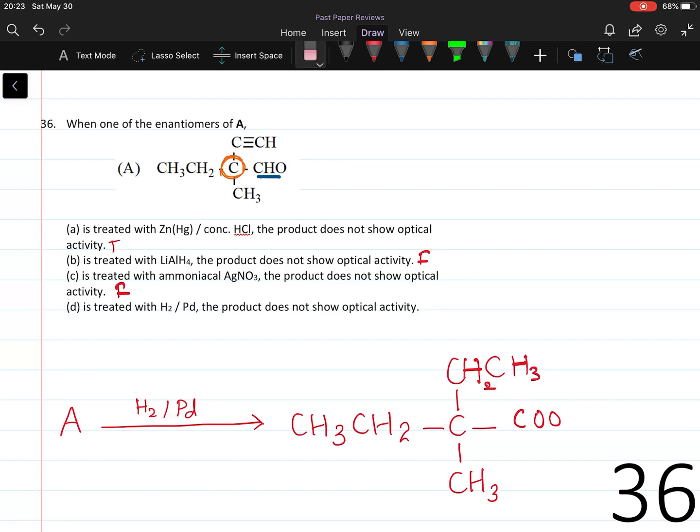Hydrogen and palladium can also hydrogenate the aldehyde group to CH2OH, although in small amounts. The carbon now loses its asymmetry and will become optically inactive. Therefore, this statement is true. So, statements A and D are true and the answer is 4.